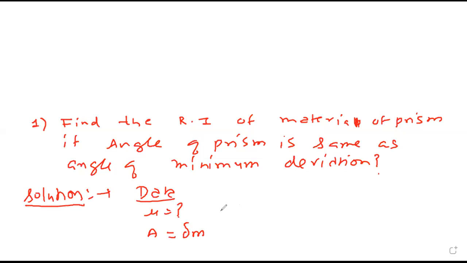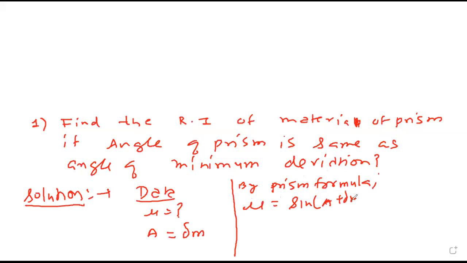Data clear first? Yes, sir. Okay. Whenever you see angle of minimum deviation, please start with the prism formula. What is the prism formula? Refractive index is sine of (A plus delta m) upon 2 divided by sine A by 2.